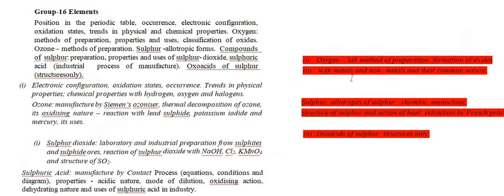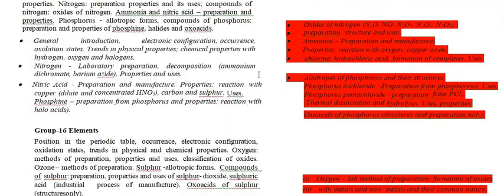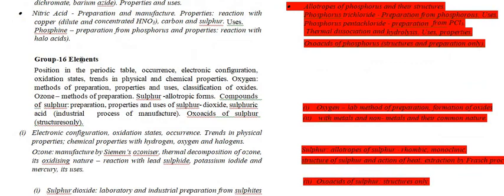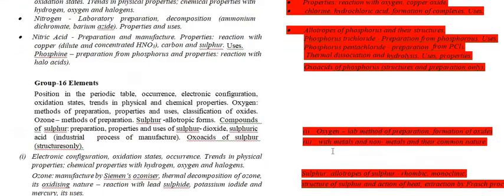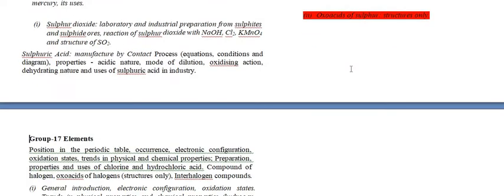So all these topics are reduced, because the p-block elements contain four groups: group number 15, group number 16, group number 17, and group number 18. So there is a good reduction in the topics from group number 15. All these topics are from group number 15 and all these are from group number 16.